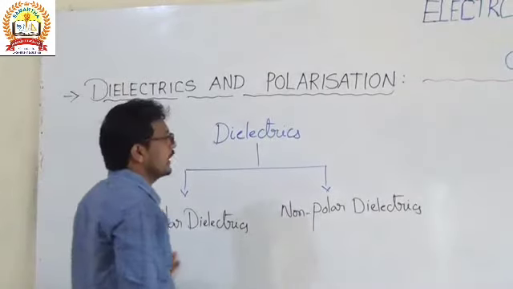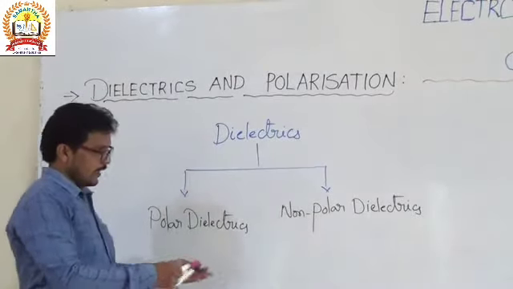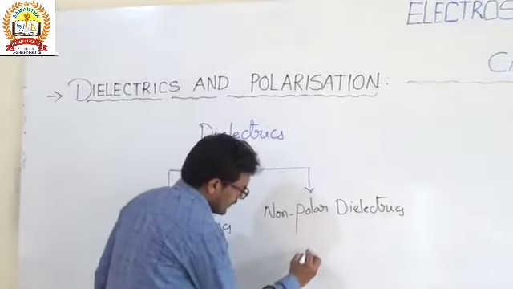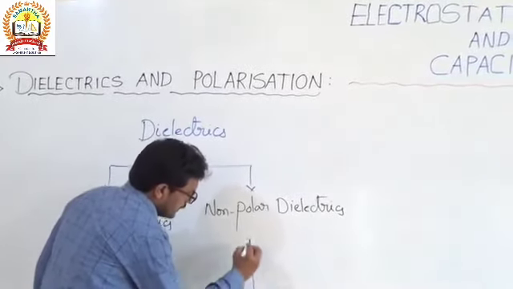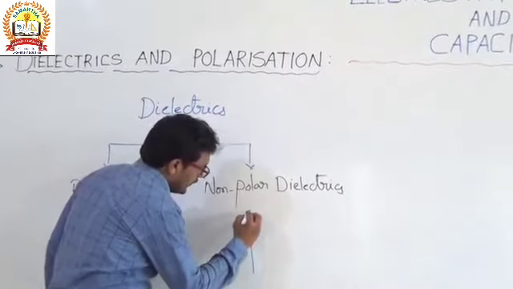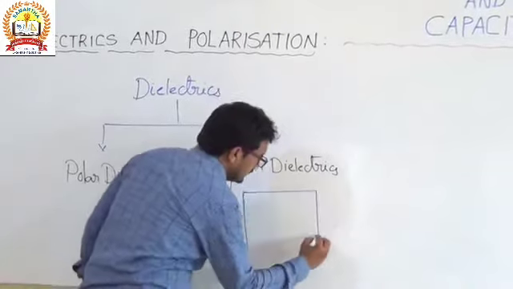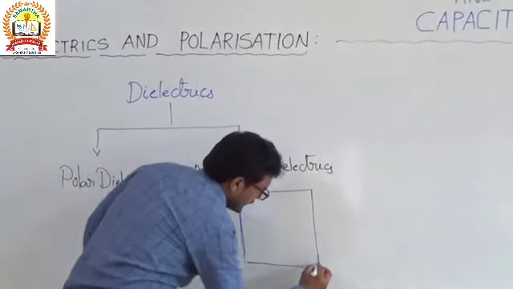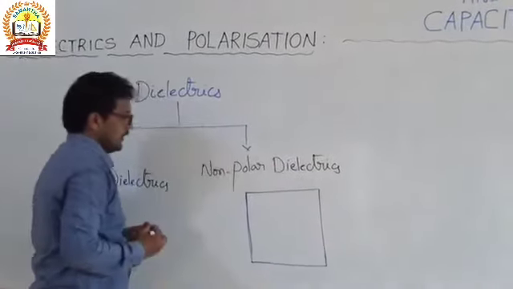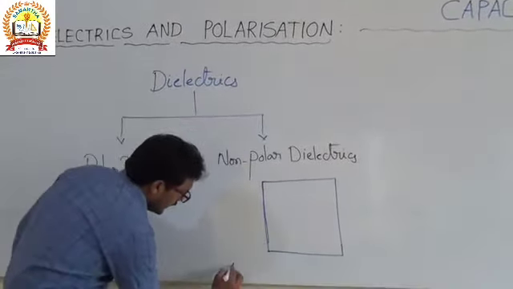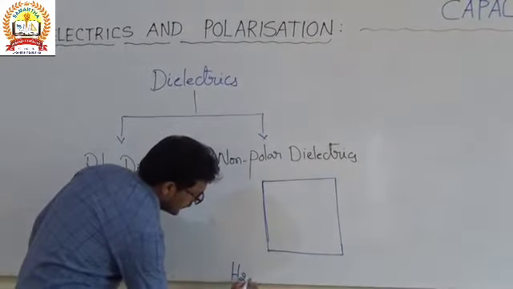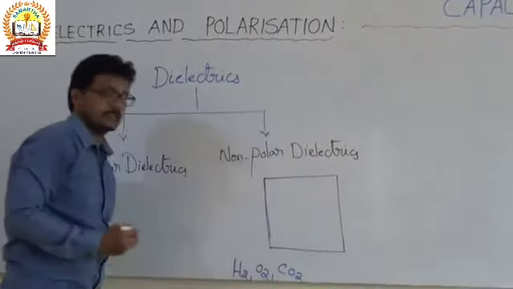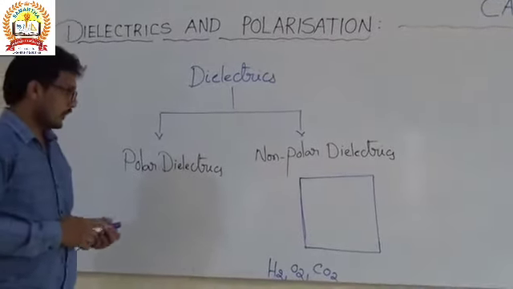Let us take examples for non-polar dielectrics: hydrogen, oxygen and carbon dioxide. These are examples of non-polar dielectrics.